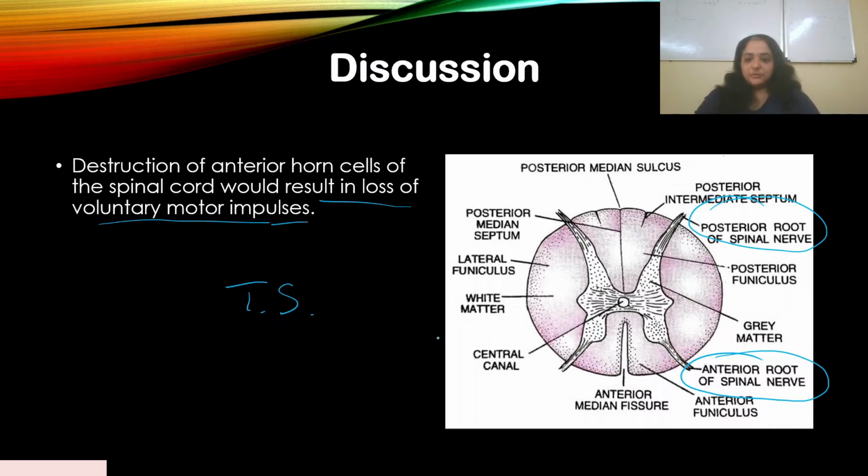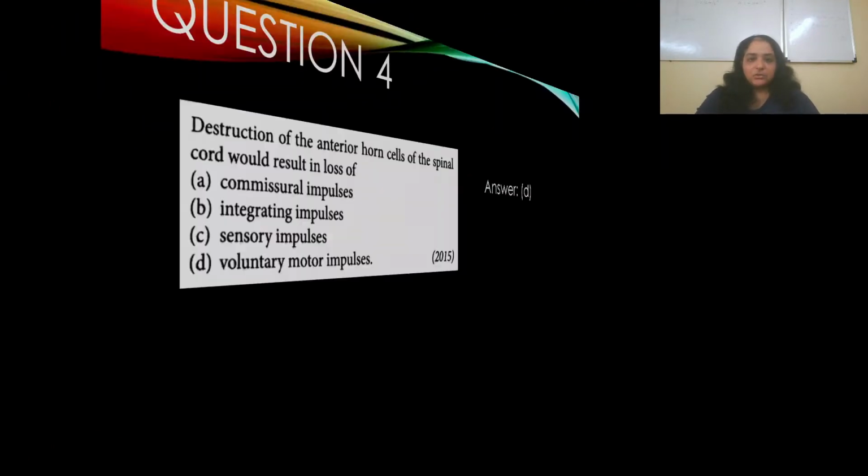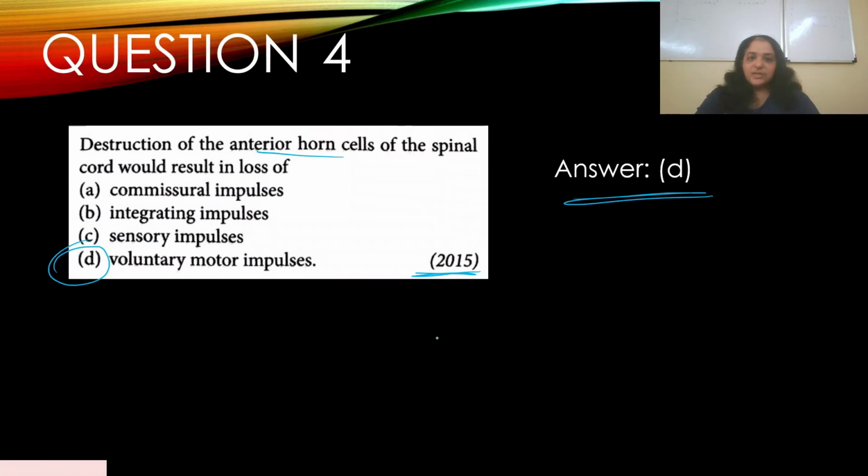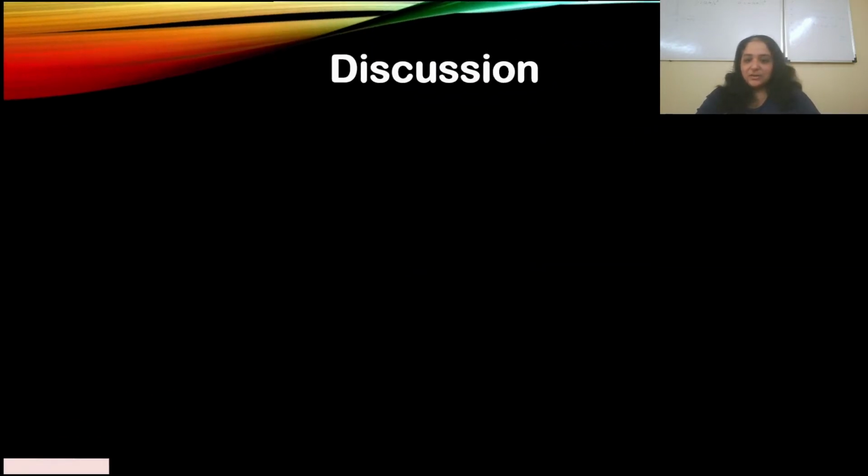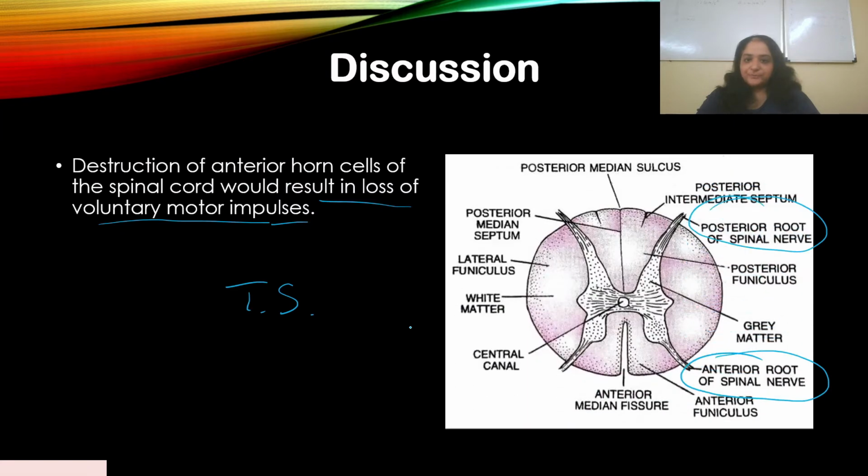Clear? If we go back to our question, destruction of the anterior horn cells of the spinal cord results in loss of voluntary motor impulses. This you should know, it is part of the functions of the spinal cord. Clear? Let's move on then.